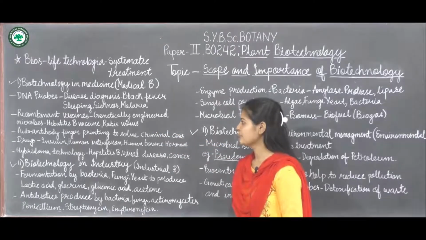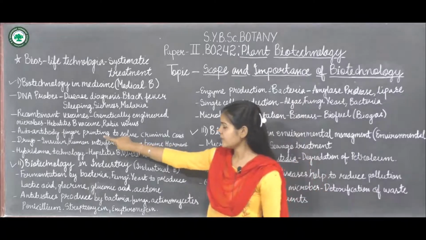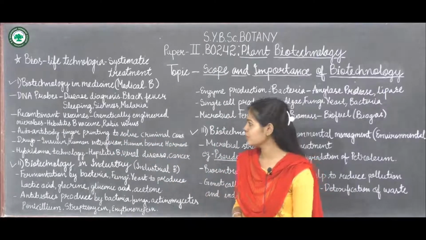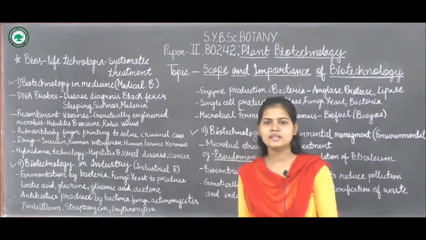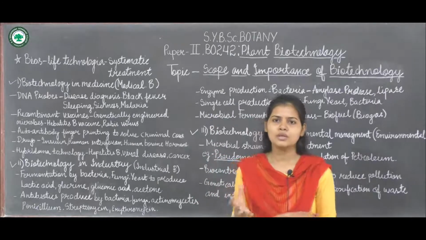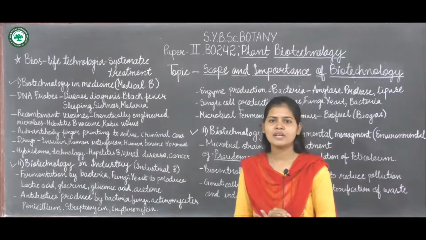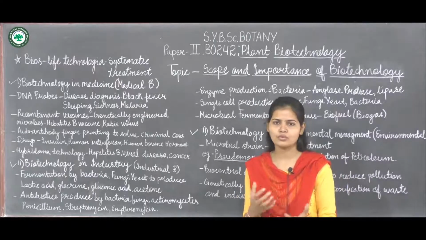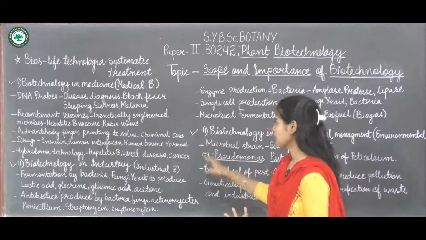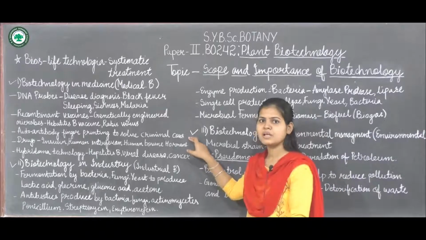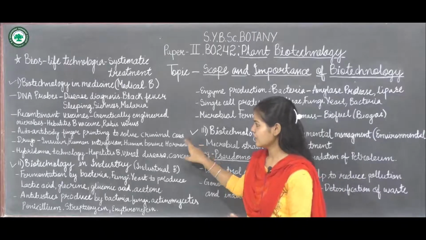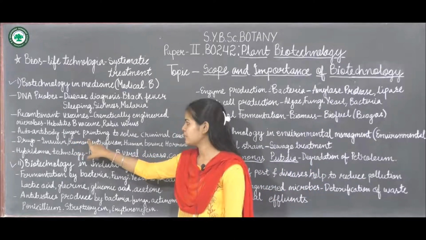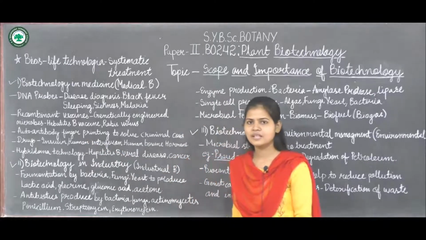Now next is auto antibody fingerprinting to solve criminal cases. What does it mean? It is DNA fingerprinting, which is utilized to solve criminal cases. By using this we can find out who is the culprit in that case. So this technique, auto antibody fingerprinting, is also called DNA fingerprinting.